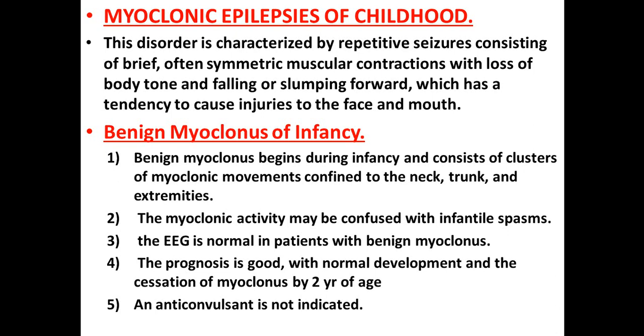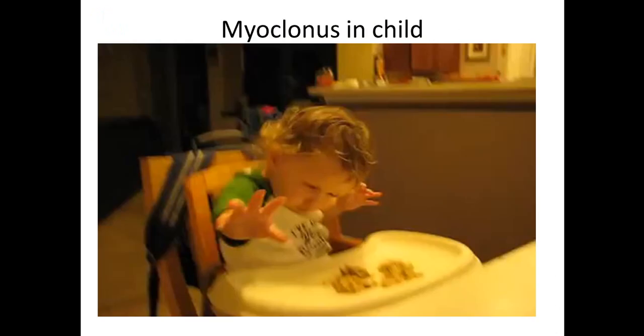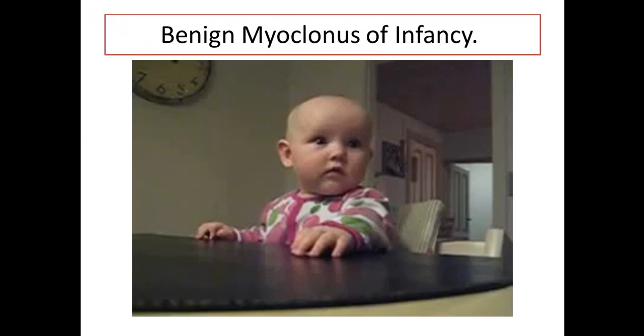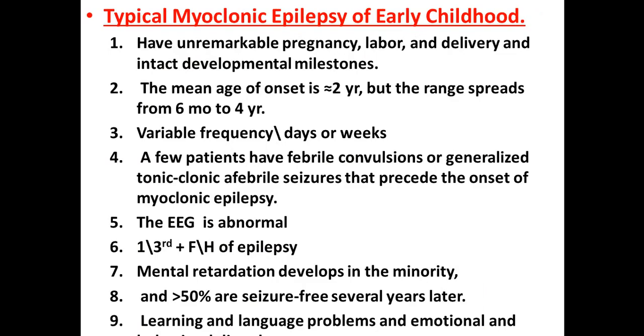The EEG here is normal. In patients with benign myoclonus of infancy, the EEG is normal. The prognosis is good because self-remission occurs within 2 years of age. No need for any anticonvulsant therapy. And this is the video for myoclonus. And this is another video for benign myoclonus of infancy.